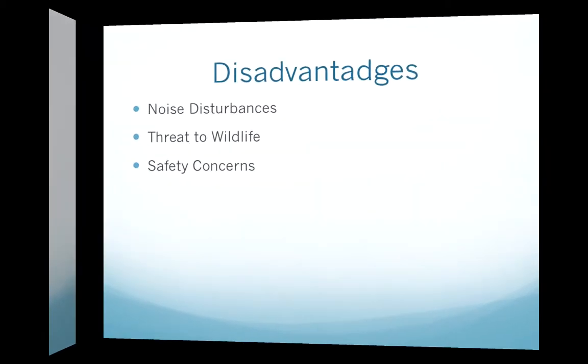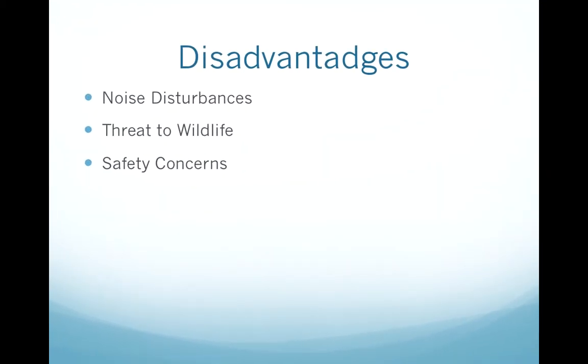Now we go with the disadvantages. The first disadvantage is noise disturbances. Wind energy is not polluting, but the turbines may create a lot of noise. This alone is the reason that wind farms are not built near residential areas. People who live nearby often complain of huge noise that comes from wind turbines. The visual pollution is another reason why people do not find turbines attractive to install in their backyard.